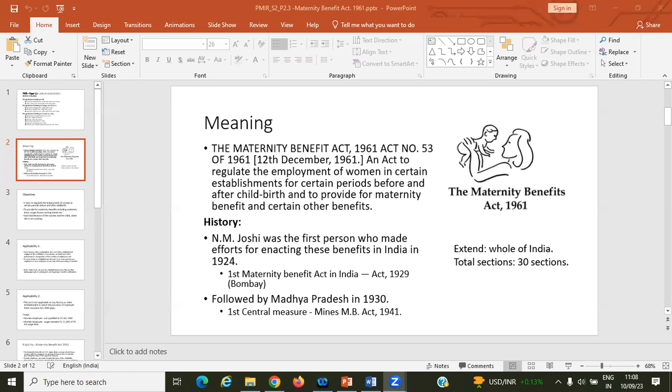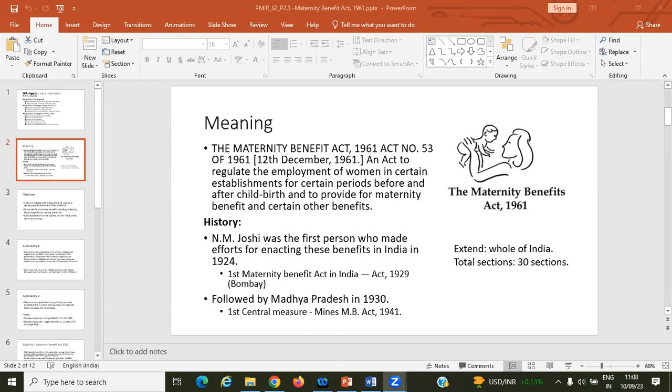Then it was followed by the Madhya Pradesh government, who implemented maternity benefits for mines in 1941. Finally, the act came in 1961 and it had an amendment in 2005.